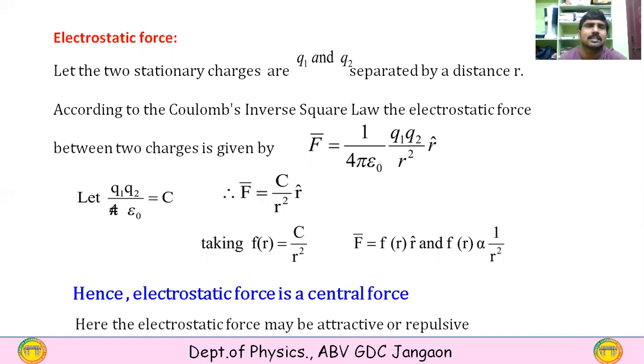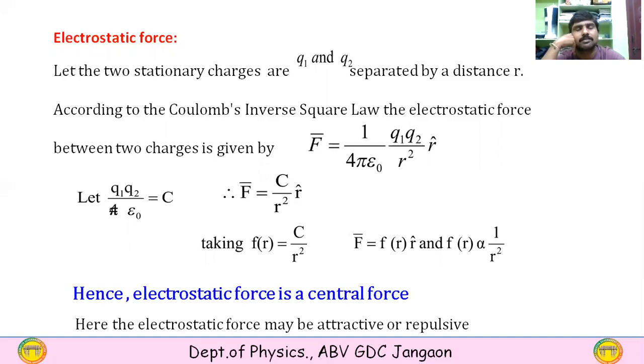And then the electrostatic force. Let two stationary charges Q1 and Q2 be separated by a distance small r. According to Coulomb's inverse square law, the electrostatic force between the two charges is given by F equals 1 by 4 pi epsilon naught into Q1 Q2 by r square into r cap. Taking again Q1 Q2 by 4 pi epsilon naught as a constant, we have capital F equals C by r square into r cap.